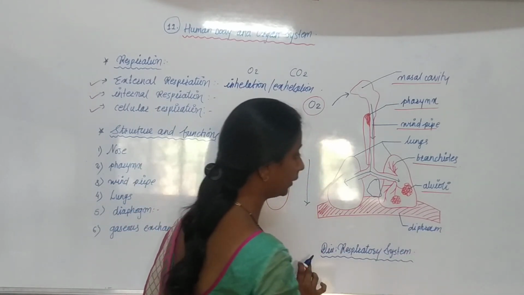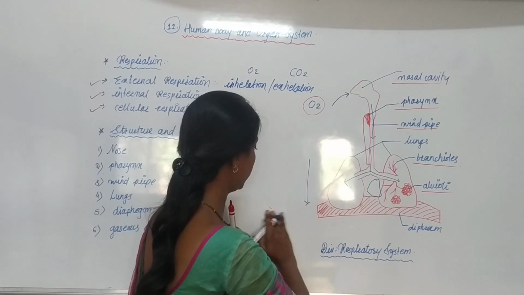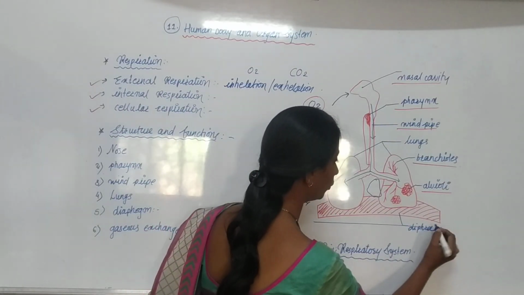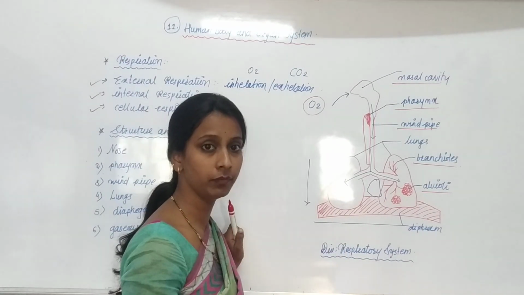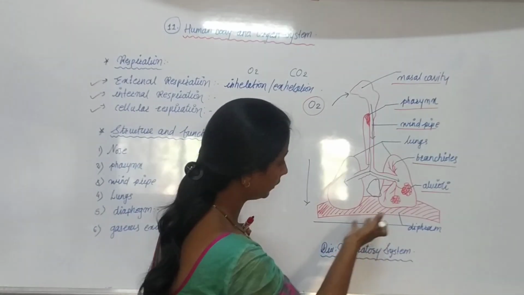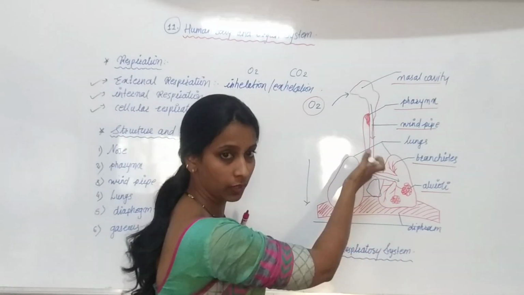The diaphragm is also present below the pair of lungs, and its function is to act as a partition between the abdominal cavity and the thoracic cavity.